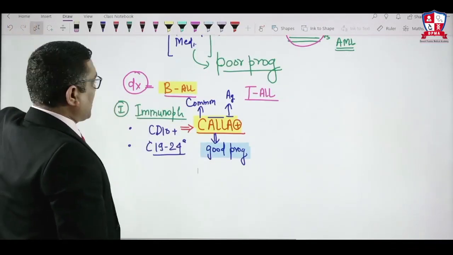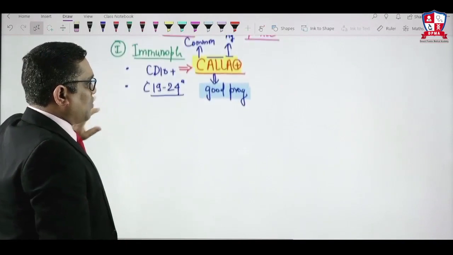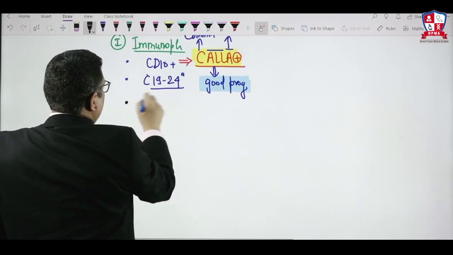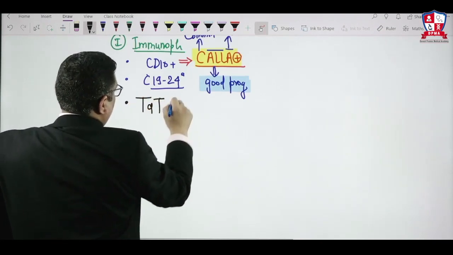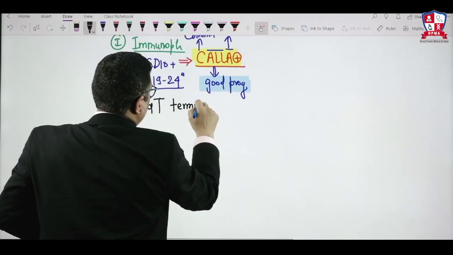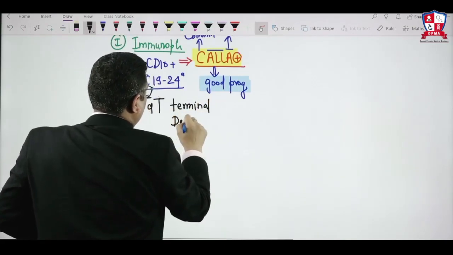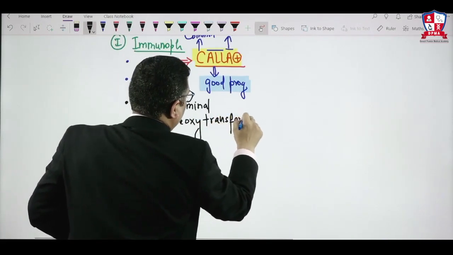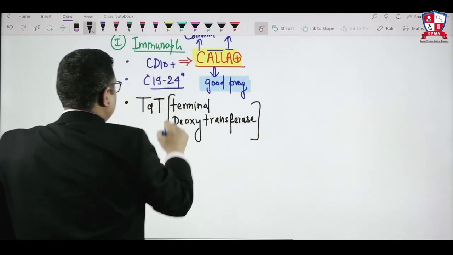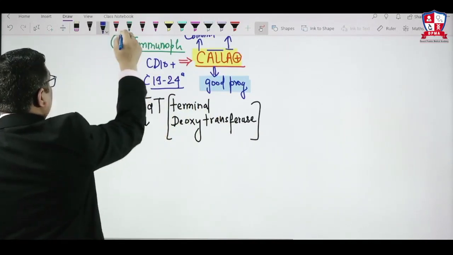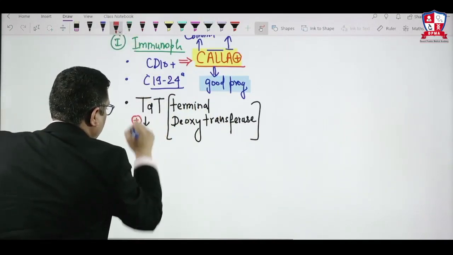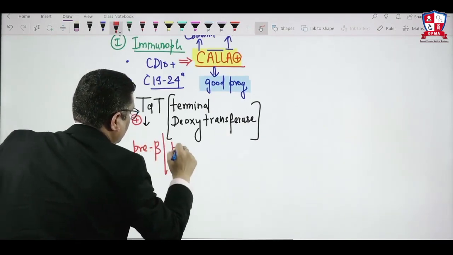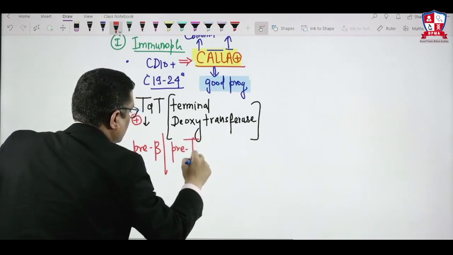So B type of ALL and T type of ALL, what is common to them? They will also be positive for terminal deoxynucleotidyl transferase, TdT. Terminal deoxynucleotidyl transferase will be positive for both pre-B and pre-T cells.